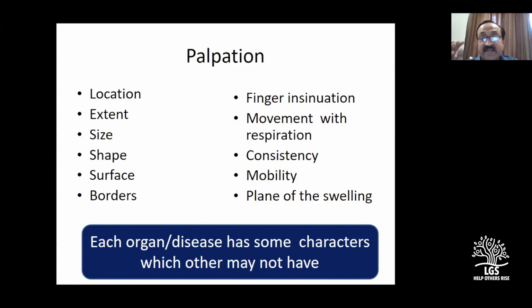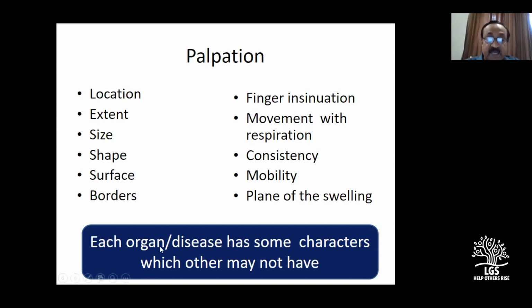A pancreatic tumor, when I say in epigastrium, obviously it should arise from the body, or para-aortic nodes may demonstrate transmitted pulsations. Correct? That is because they are very close to the aorta. This feature is not there for liver and stomach.